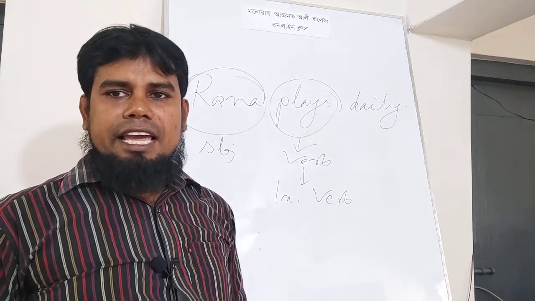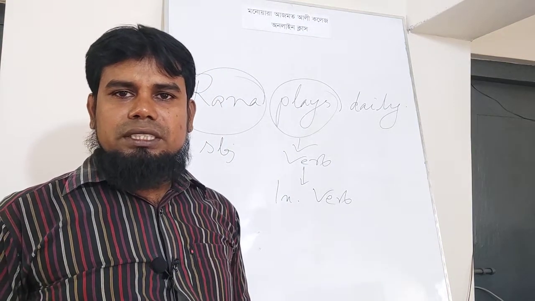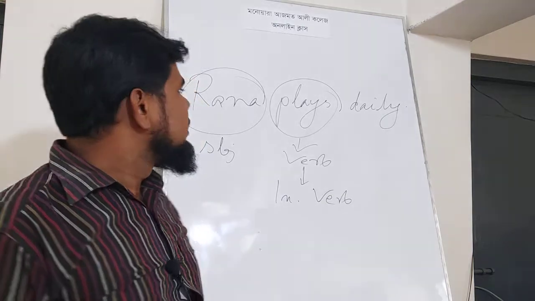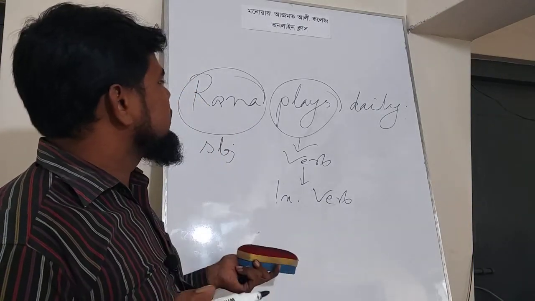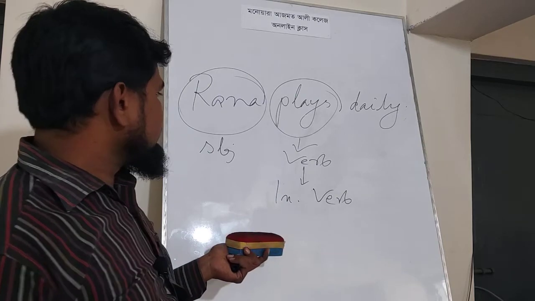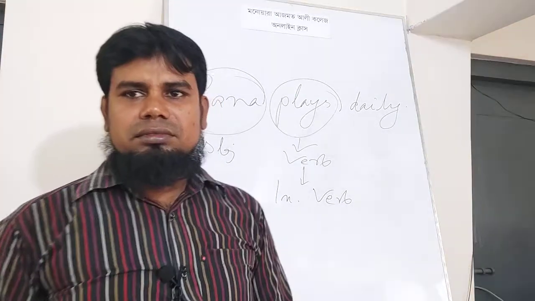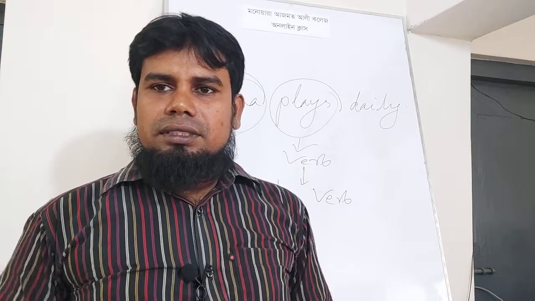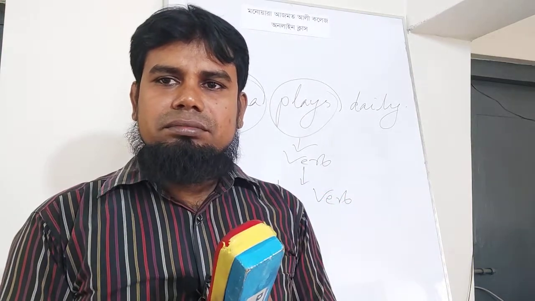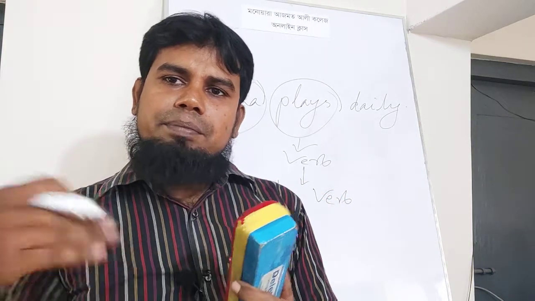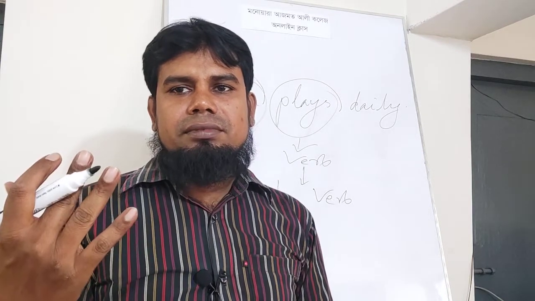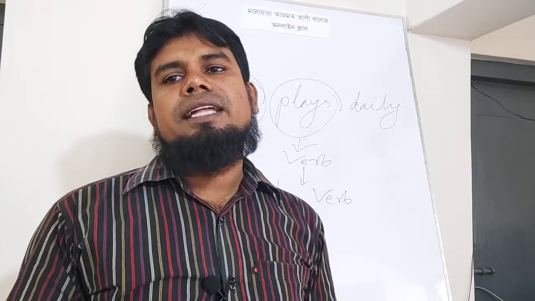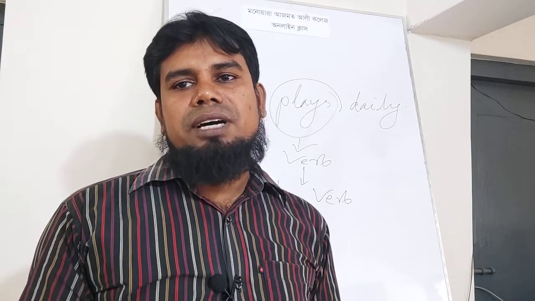Any verb having no object is called intransitive verb. That means the same verb may be in one sentence transitive verb and in another sentence intransitive verb.